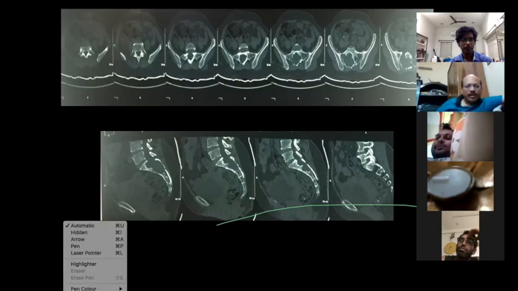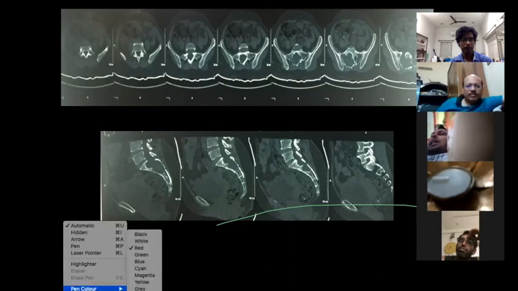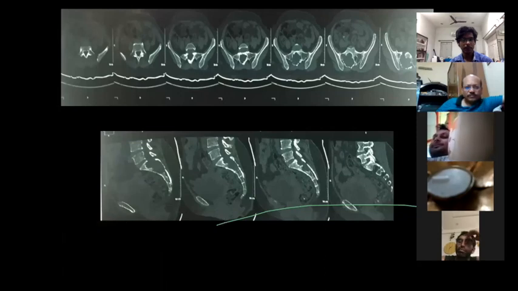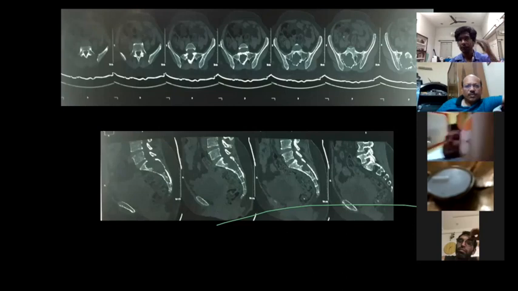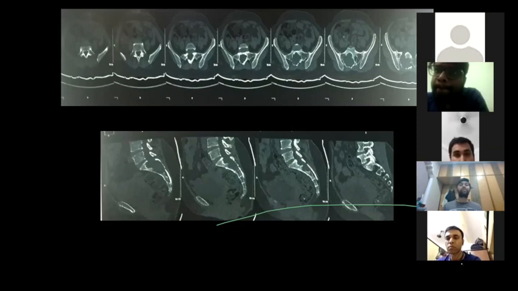It may be a benign lesion, or it may be a growing malignant neoplastic lesion. In the sacrum, the commonest lesion is chordoma. Yeah, that may be it, yes. That may be. Let's see.